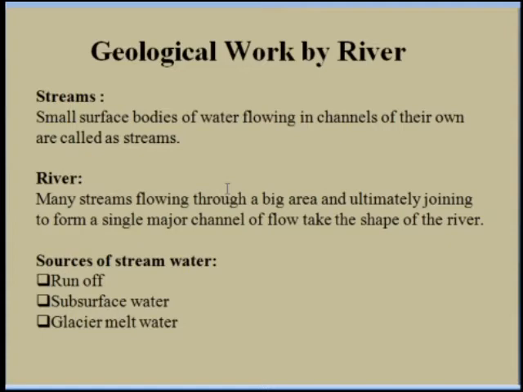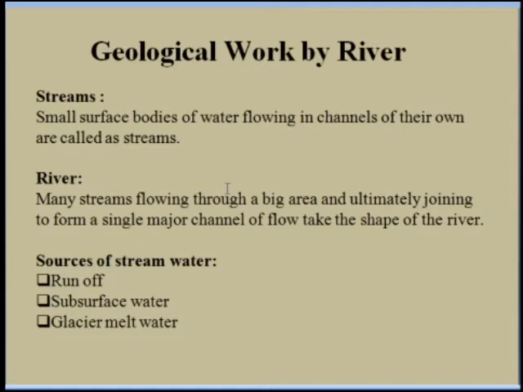Then many streams which are flowing together through a big area, ultimately joining to form a single major channel of flow, are called a river. So many streams which meet each other and flow through one big channel are called a river.